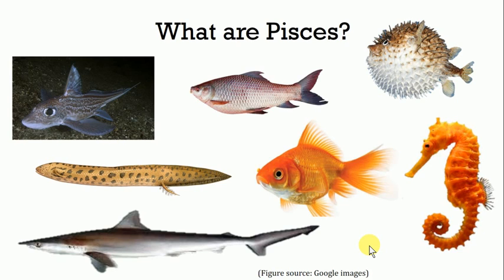Now, they are true jawed vertebrates with fins for swimming and gills for respiration. Each and every fish always possesses jaws, and their mouth is guarded with the help of the jaws. For locomotion, instead of limbs there are different kinds of fins, and these fins are useful for swimming.